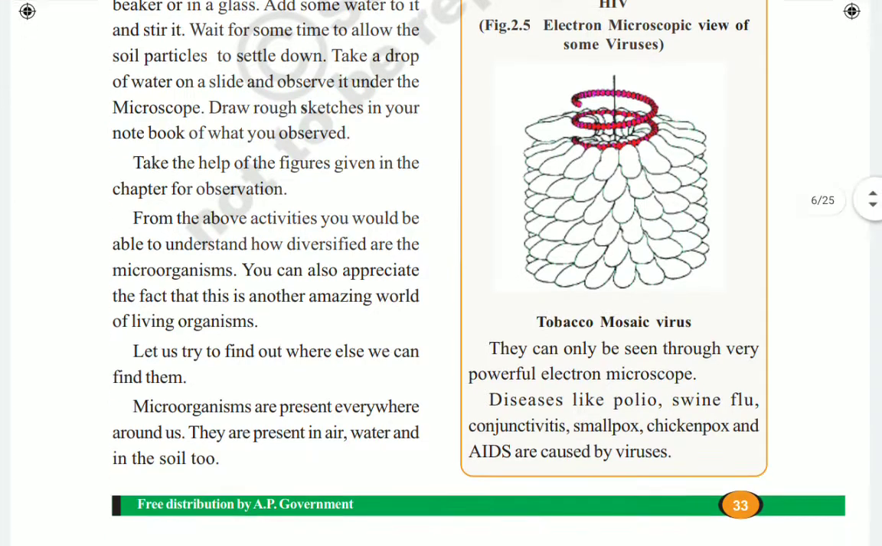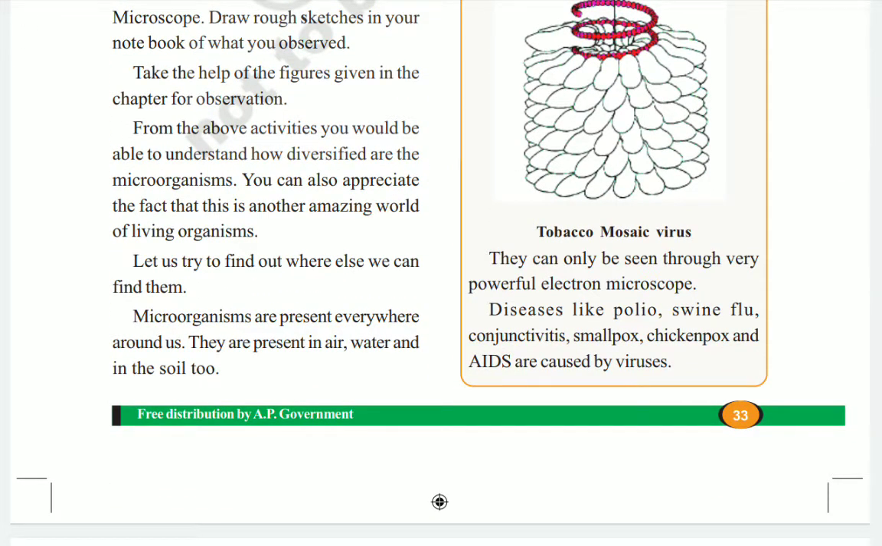viruses. A virus is actually a non-living cell. Whenever it is outside, it acts as a non-living thing, but whenever it enters a living cell, it starts to behave as a living thing and starts to reproduce, meaning they increase their number, and because of that we get the diseases.